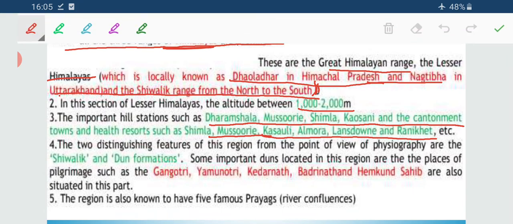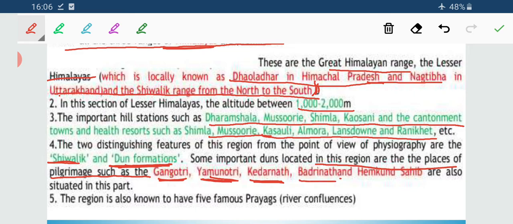What is the difference between Shivalik and Dun formation? Shivalik is basically a mountain, a hilly region, and Dun formation means a valley formation. Common duns present here are Dehradun, Patli Dun, and Kotli Dun. Within this Shivalik region are the famous pilgrimages: Gangotri, Yamunotri, Kedarnath, Badrinath, and Hemkund Sahib.